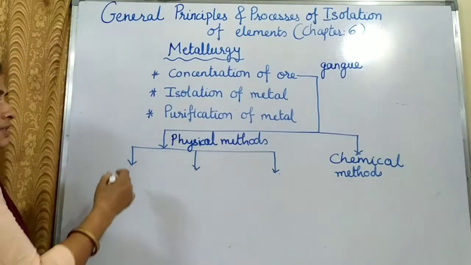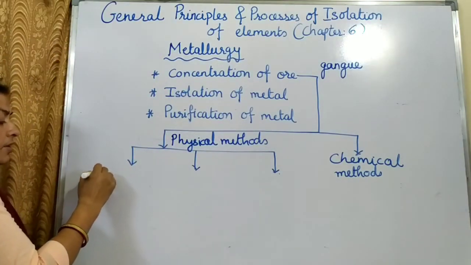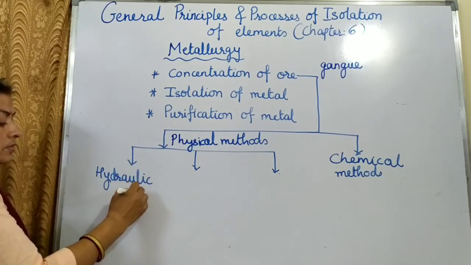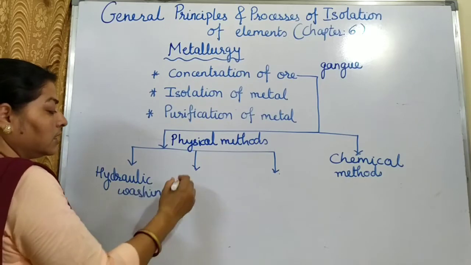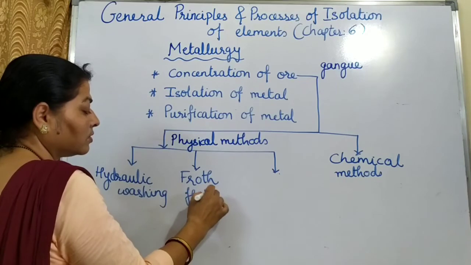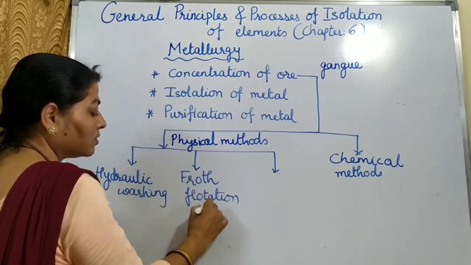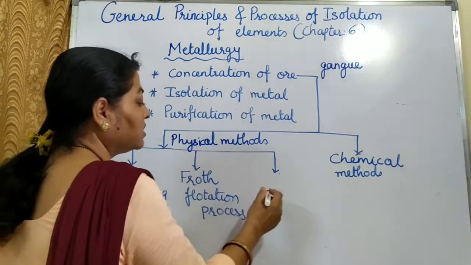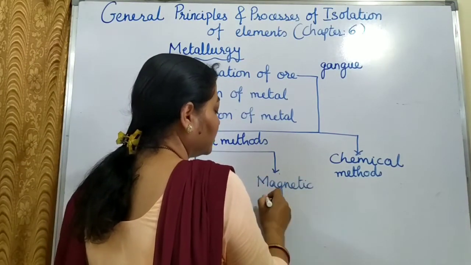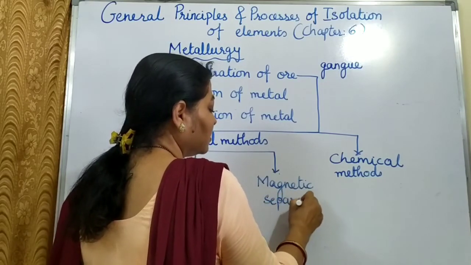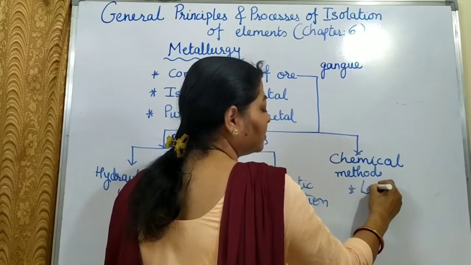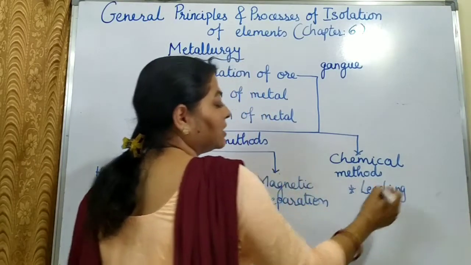Now physical methods, there are three types. One is hydraulic washing. The second is froth flotation process. And third is magnetic separation. And the chemical method involves leaching. This we will see in the next class.